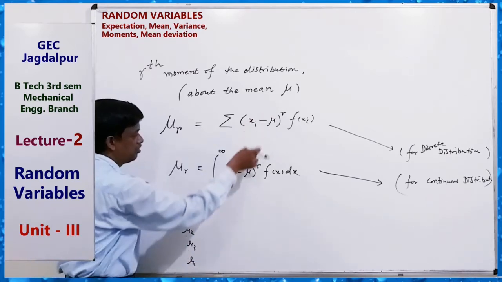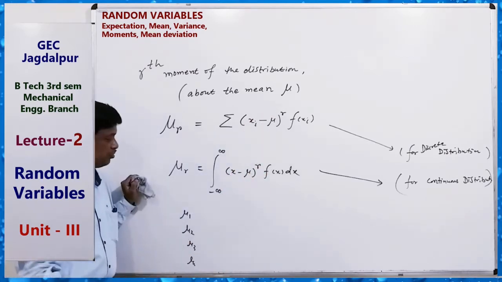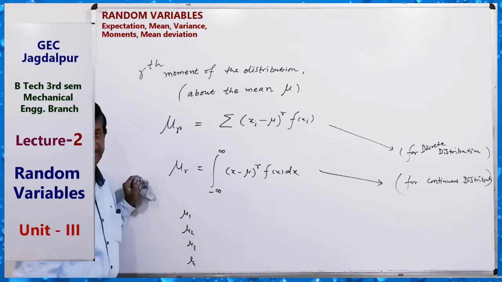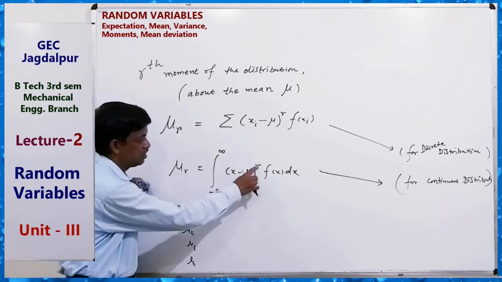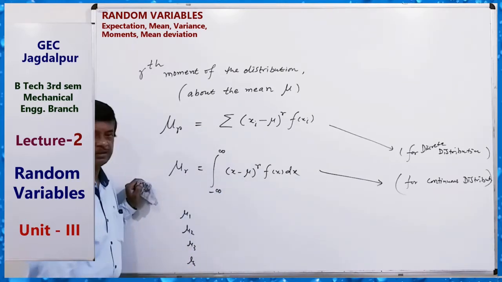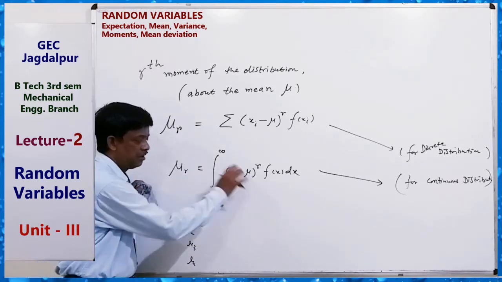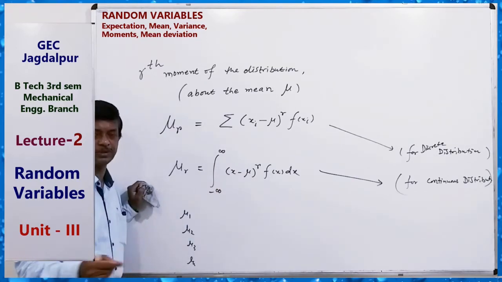So we can find mu1, mu2, mu3: the first moment, second moment, third moment, fourth moment. It means here 1, 2, 3, 4. For finding mu2, you have 2 here and 2 here, and solve it. First of all, find the mean, the expectation of x.